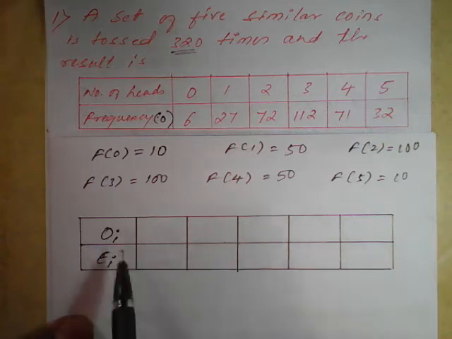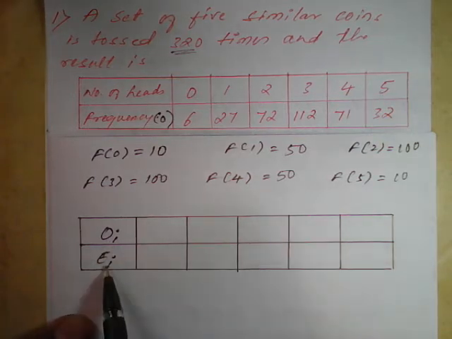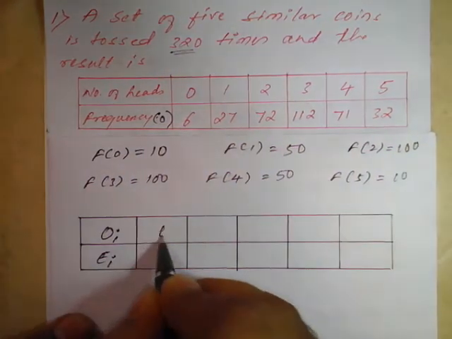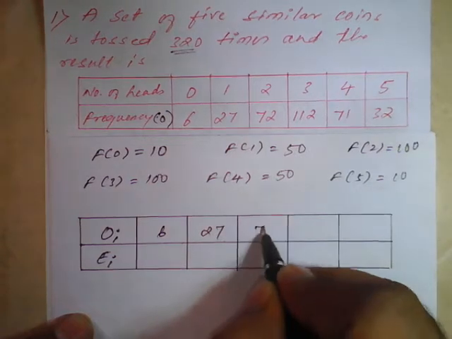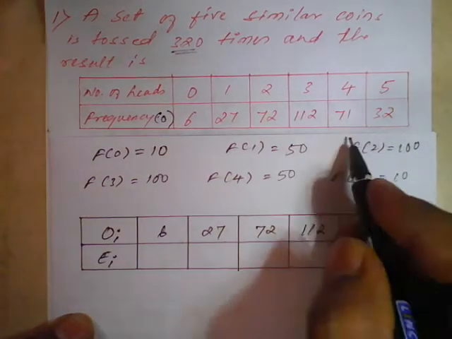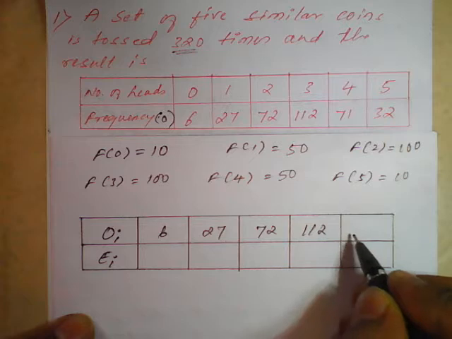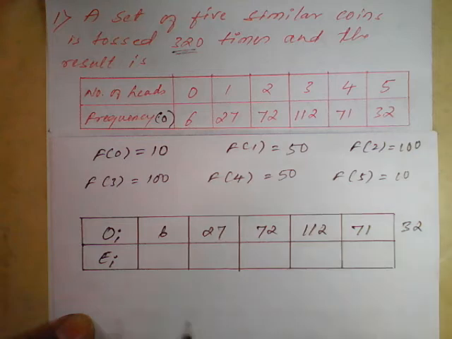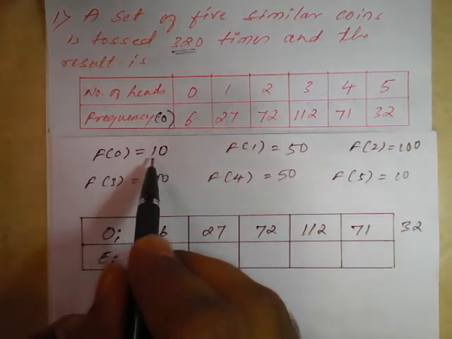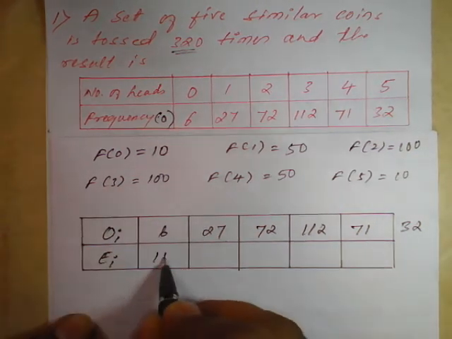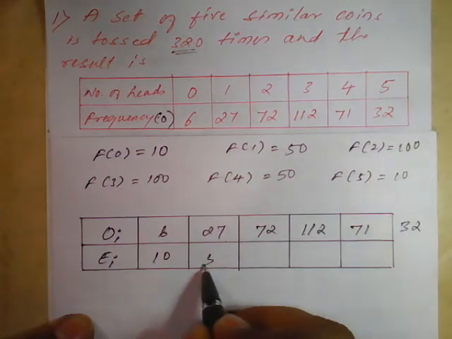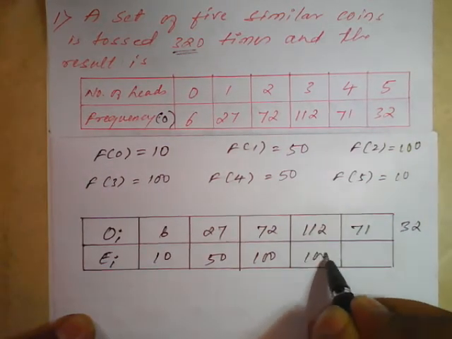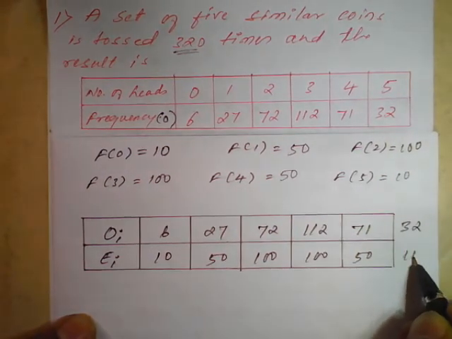Now this is a table I have prepared. This is the O values, observed values, and this is the E values. The O values we take from the given question, that is 6, 27, 72, 112, 71 and one more is 32. Similarly we got the expected or theoretical values: 10, 50, 100, 100, 50, 10.